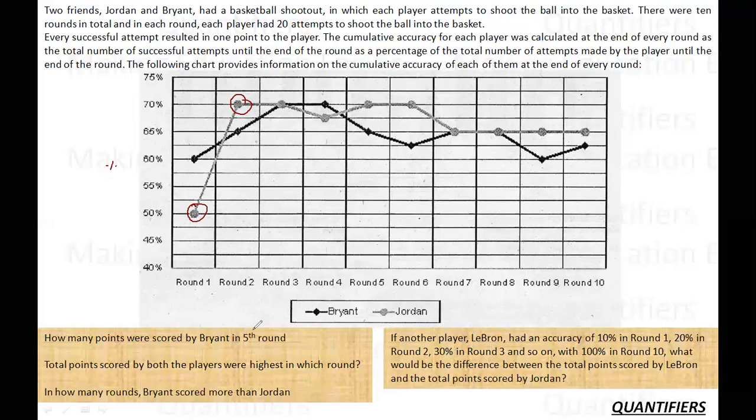Also, we are given that for every correct shot, a player is awarded 1 point. ठीक है, so हर perfect point के लिए एक player को 1 point दिया जाता है. Now we have to move ahead and see कि what we need to do.